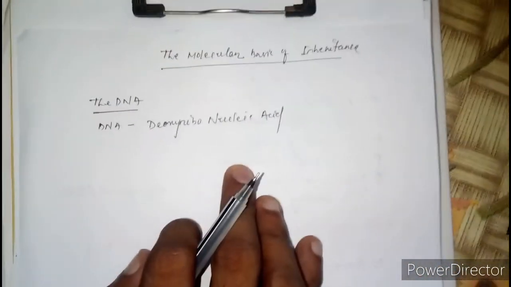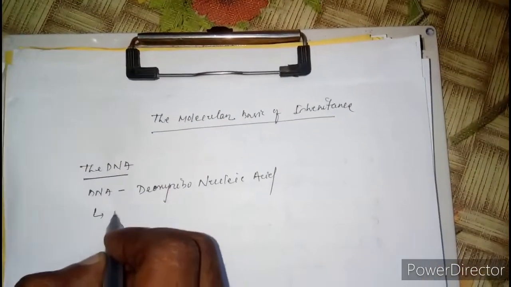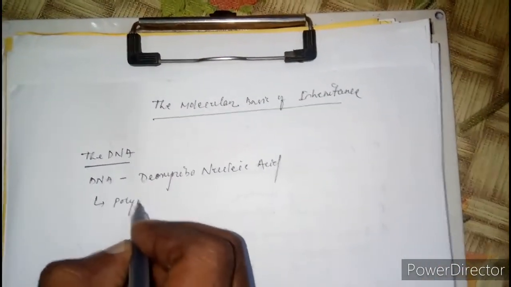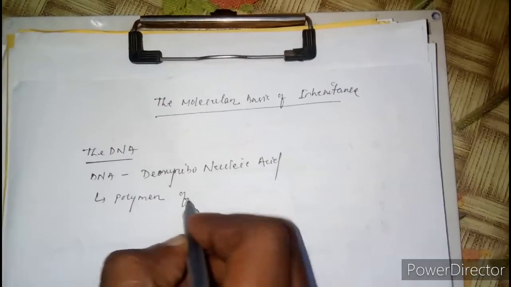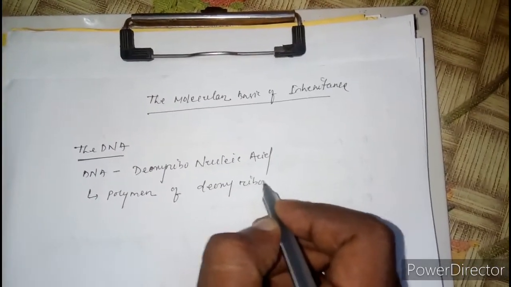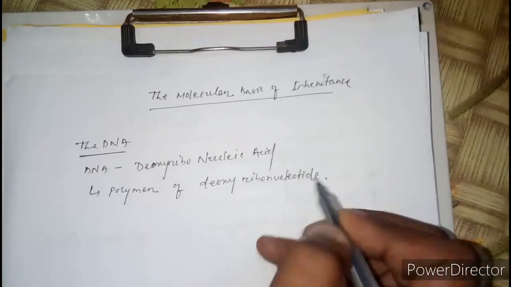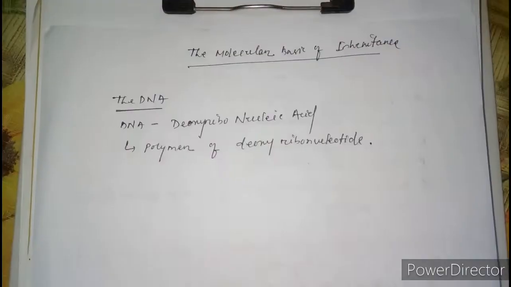DNA is a polymer of deoxyribonucleotide. It is a long chain polymer of deoxyribonucleotide.